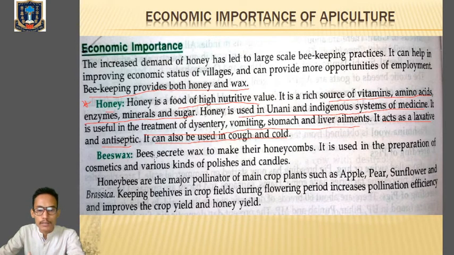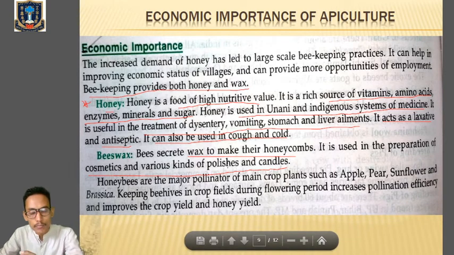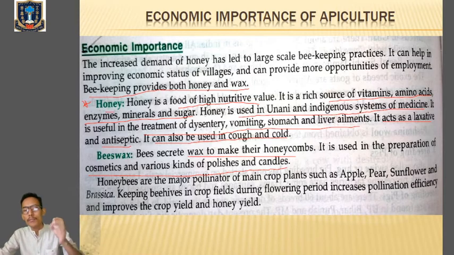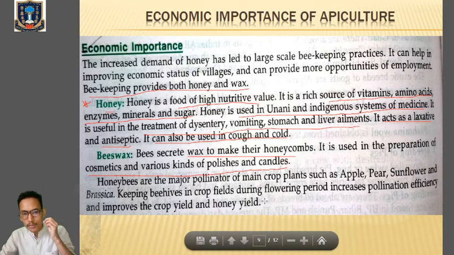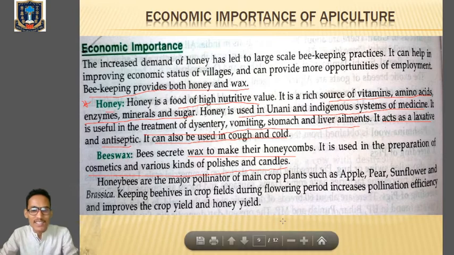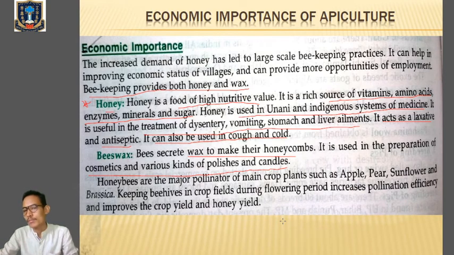Next one, beeswax. Bees secrete wax to make their honeycombs, and it is mainly used for the preparation of cosmetics and the various kinds of polishes and candles. So beeswax is used for the preparation of cosmetics and for making polishes and candles. Clear? And the next important thing is that honeybees are an important pollinating agent, because most of the plants, most of the crops are dependent on honeybees for their pollination. Clear? So kindly go through the economic importance of apiculture.